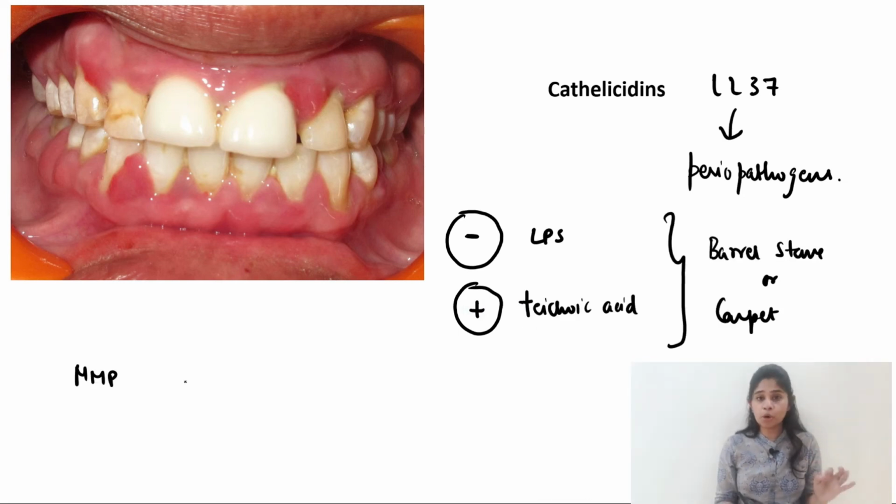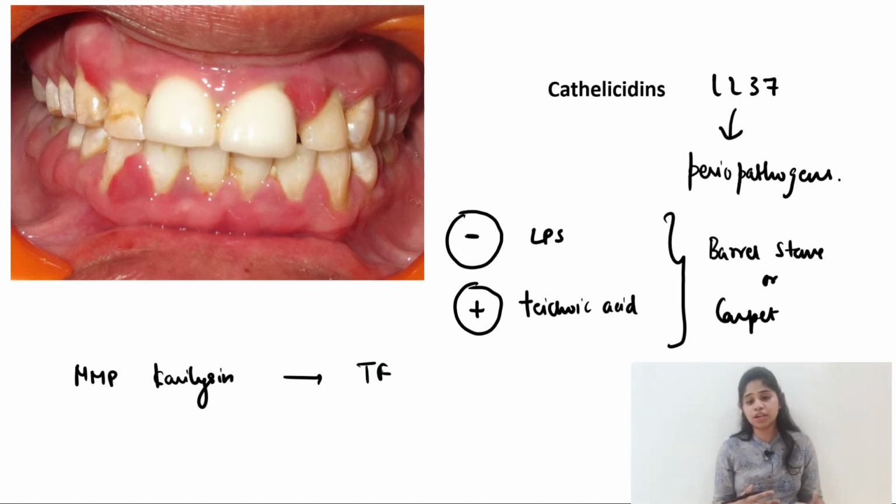Now one more important point to be noted is the MMP, which is the matrix metalloproteinase, to be specific karilysin. Now this MMP is secreted majorly by the red complex bacteria such as Tannerella forsythia, and this MMP contributes to the down regulation of the cathelicidin, that is LL37.